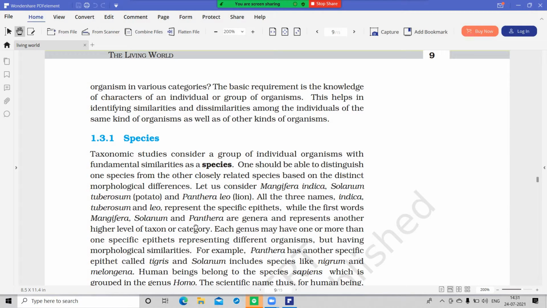This is part 2 of Living World, the remaining continuation of Living World. We'll be starting with species. What is it? It is a category. Species is a group of individual organisms with fundamental